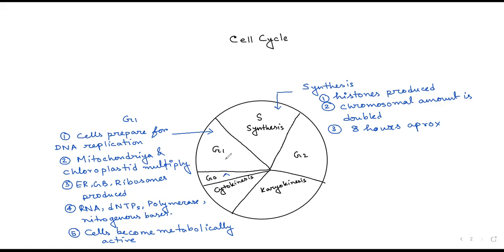Actually, this G0, G1 and S and G2, these are not division. Division is up to this only. I thought I should first describe all this, then I'll tell you what part is division and what.